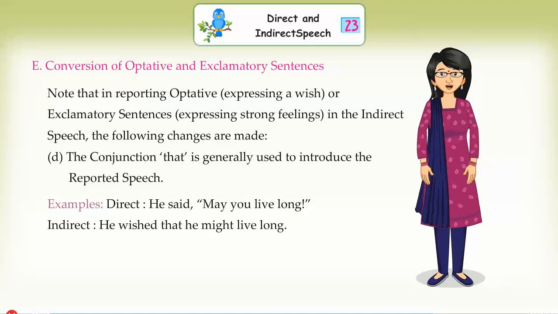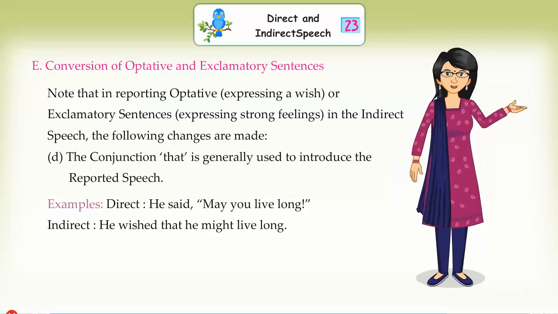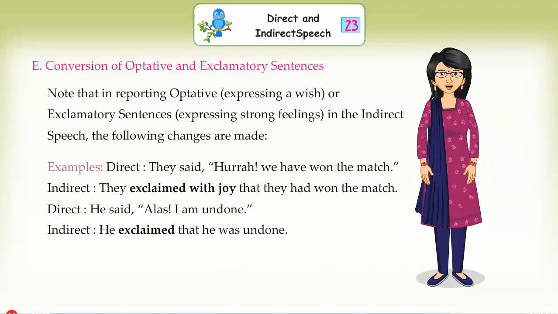Examples. Direct: He said, "May you live long." In indirect: He wished that he might live long. Direct: They said, "Hurrah, we have won the match." In indirect: They exclaimed with joy that they had won the match. Direct: He said, "Alas, I am undone."